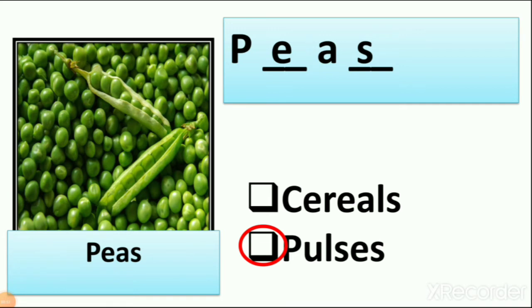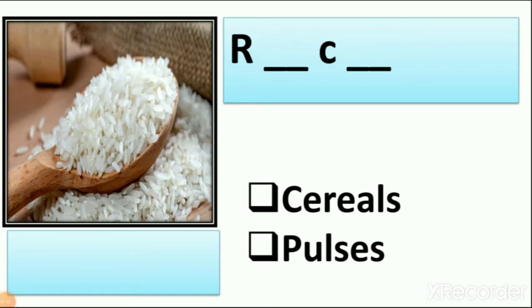We use it in our food as pulses. We also make fast food from peas. We use dry peas also and we use green peas also. Now let's see which is the next one. Yes, it is white color seed. We learn about this in lesson number 4 when we learn about cereals and pulses. We see the farm of this, right? So what is this? We use it in our meal also, right? So it is rice.